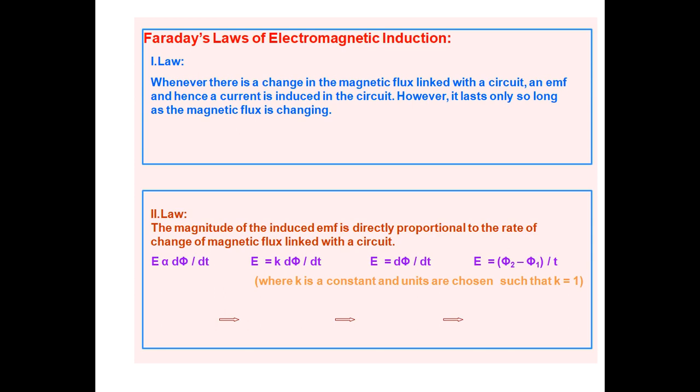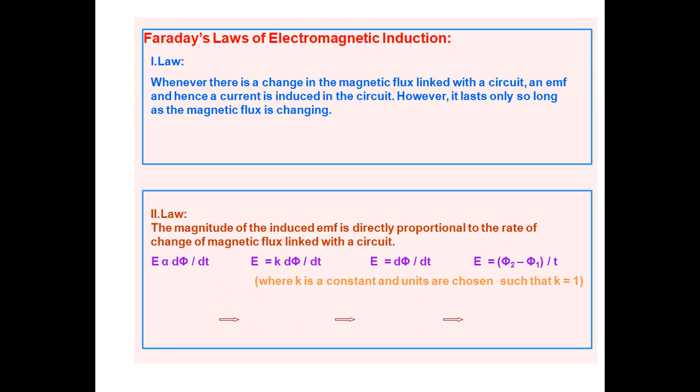Whenever there is a change in magnetic flux linked with the coil, EMF is induced, which means current is induced in the circuit. However, it lasts only so long as the change in magnetic flux is present. So this is the first law of electromagnetic induction.